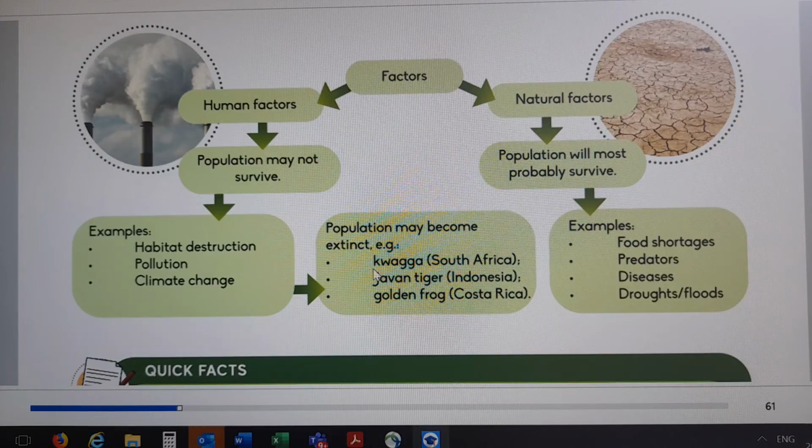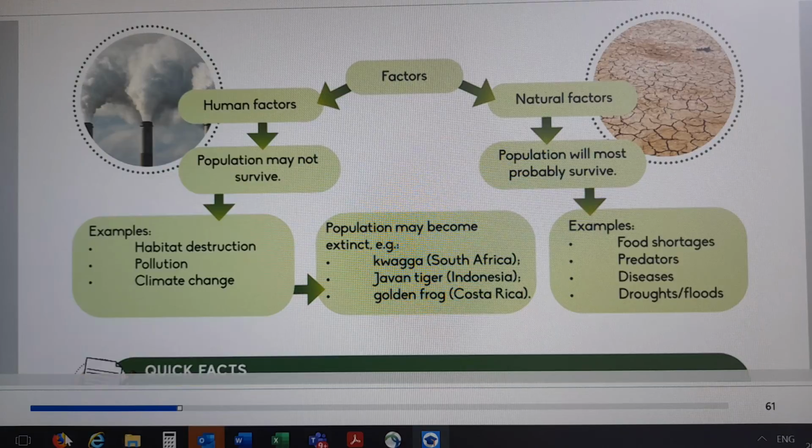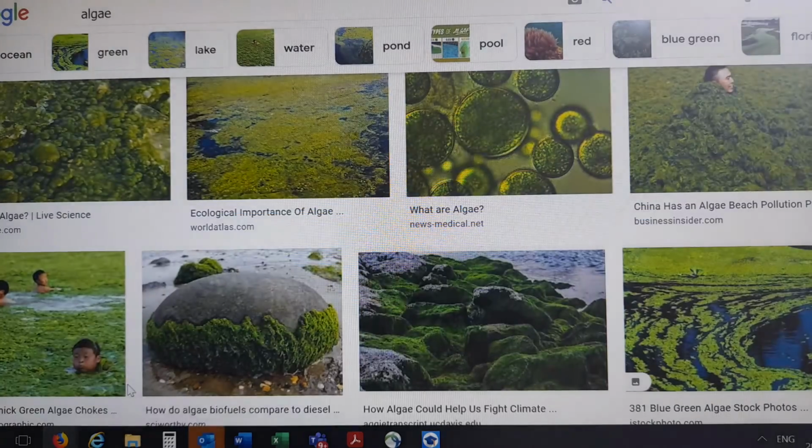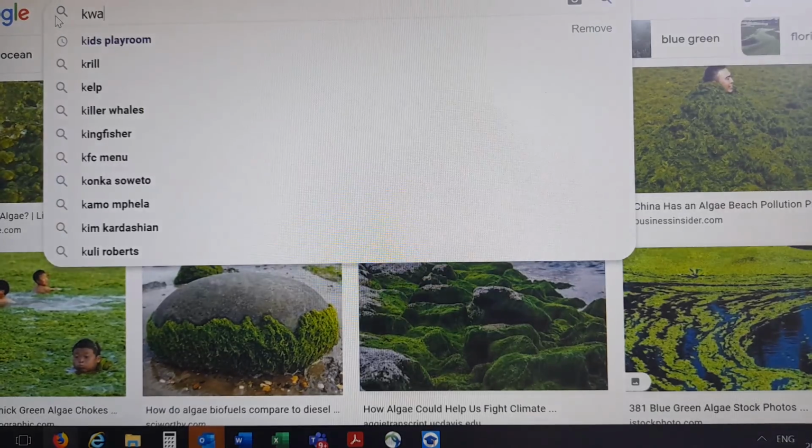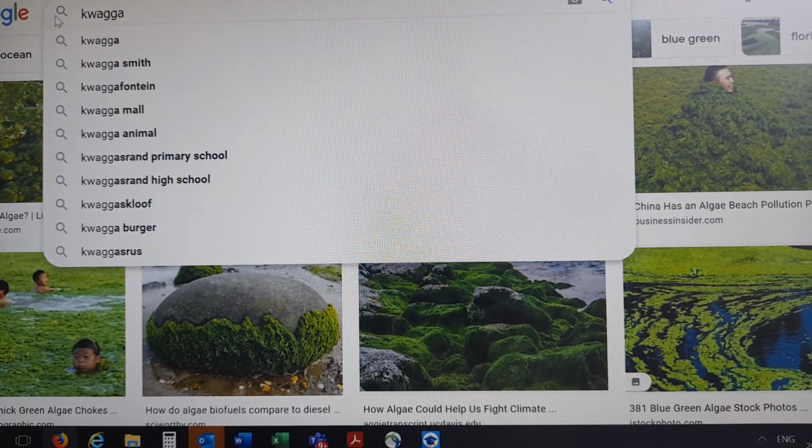Like for example, there was the quagga in South Africa, which was an animal that disappeared. I don't know if quagga was an animal, but we can quickly check what the quagga was.